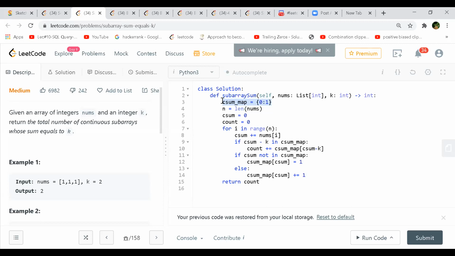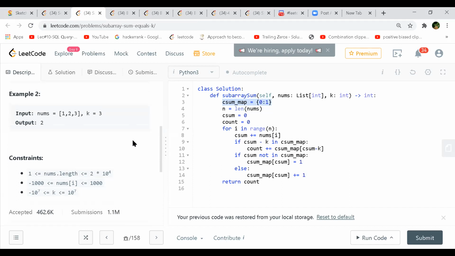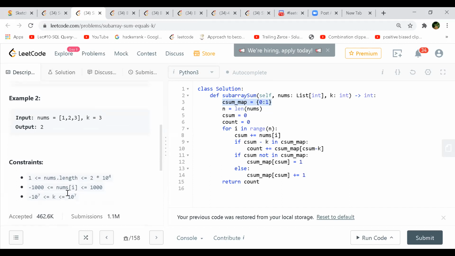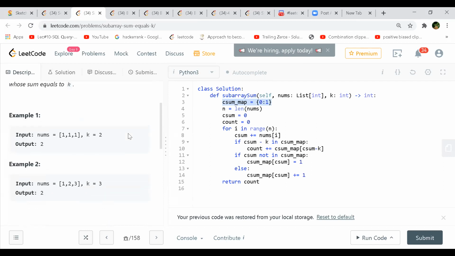Could you please explain? I don't understand if this solution will work in case of negative numbers as well. It should work. The constraints are given as negative as well. So if he's able to submit this one, then I think it should work. Yeah, you can take any test case if you think so, and we can walk through it.